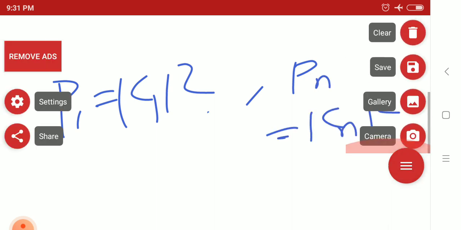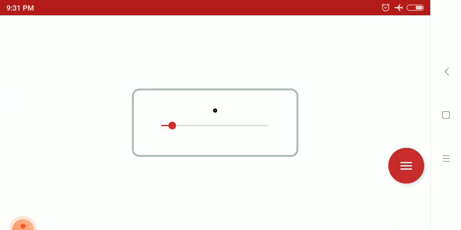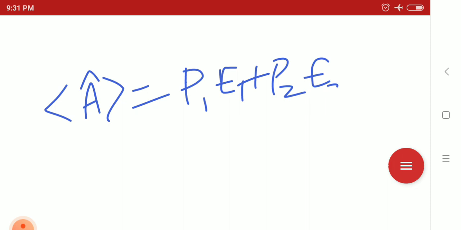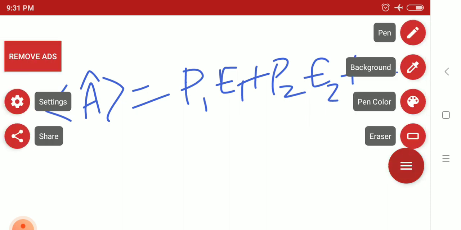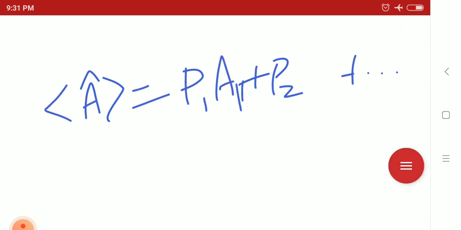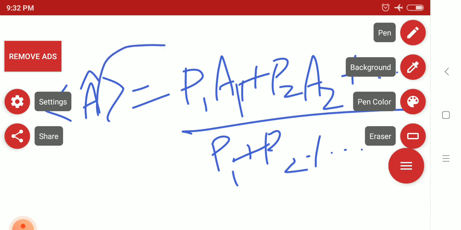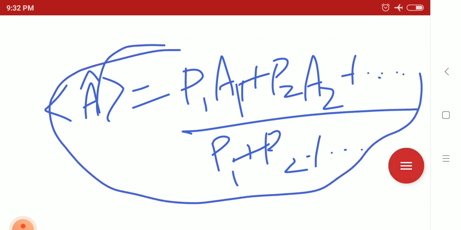So we can write it in another format: the expectation value equals P1 A1 plus P2 A2, where P is the probability, divided by P1 plus P2 plus up to the nth state. This is the expectation value in case of a superposition state, this is how we can write.